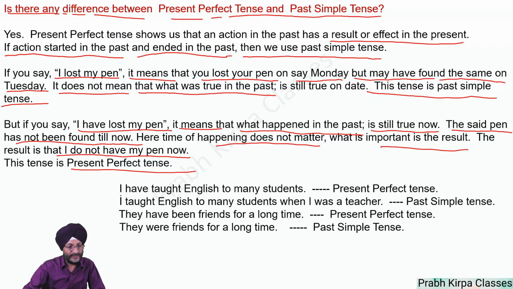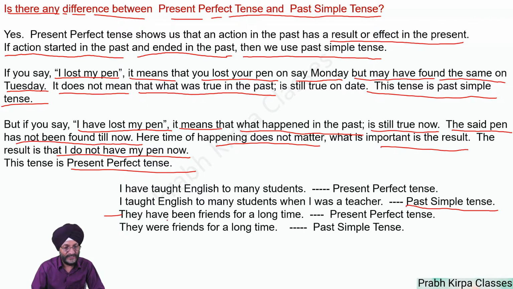We discuss this concept by way of examples. "I have taught English to many students." This is present perfect tense. When we say "I taught English to many students" when I was a teacher, this is past simple tense. That is, you are no longer teaching the students; you were teaching the students when you were a teacher. So when something is not true in the present context, we use past simple tense.